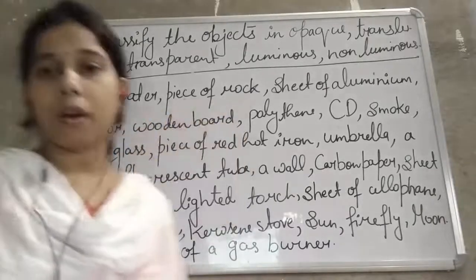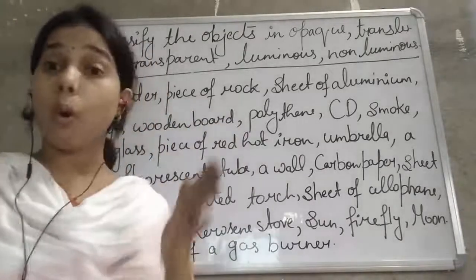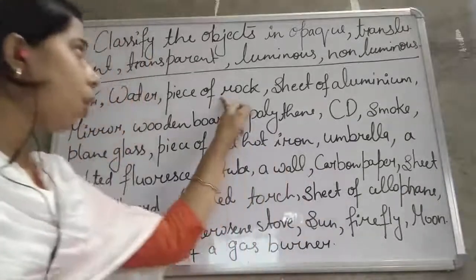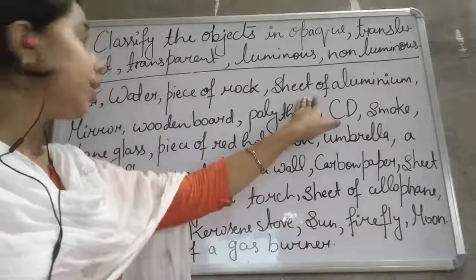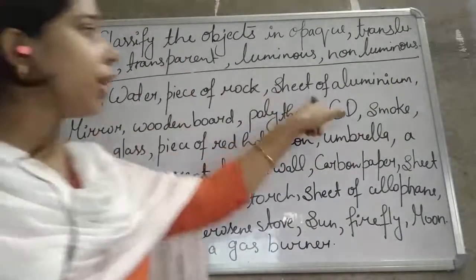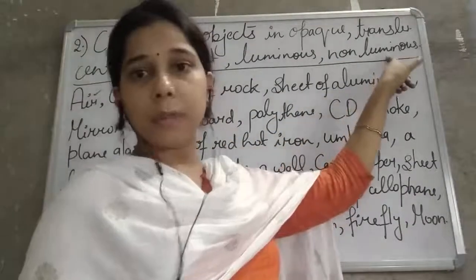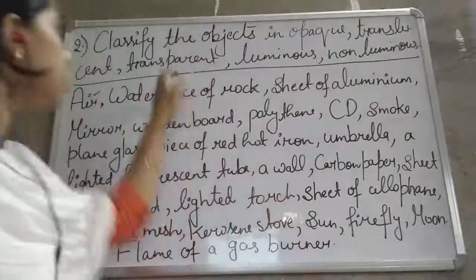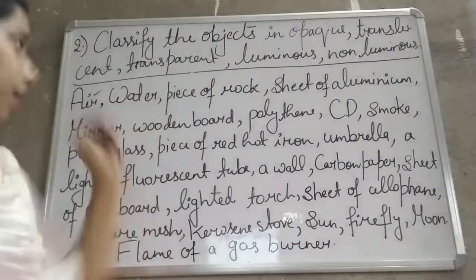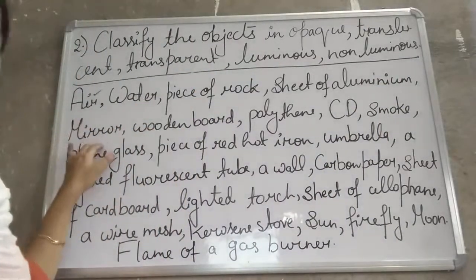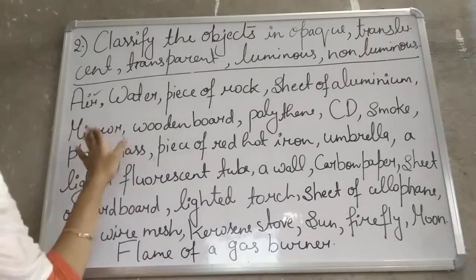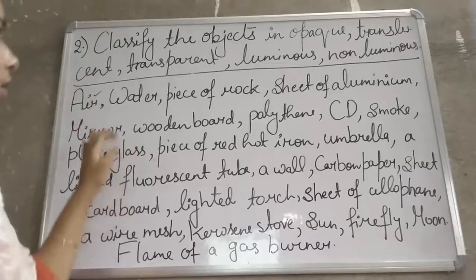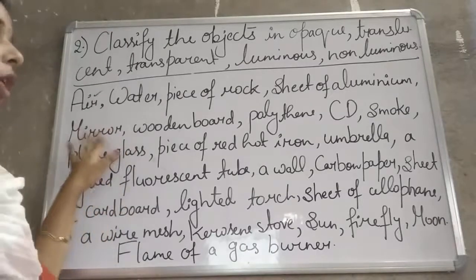Piece of a rock. A piece of a rock is what? It is opaque. Okay. So piece of a rock is opaque and non-luminous. Sheet of aluminium. The sheet of aluminium is non-luminous as well as opaque. Okay. When we talk about the mirror, mirror is what? It is opaque and non-luminous.